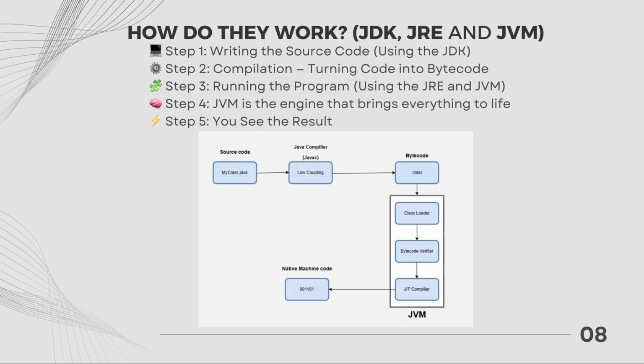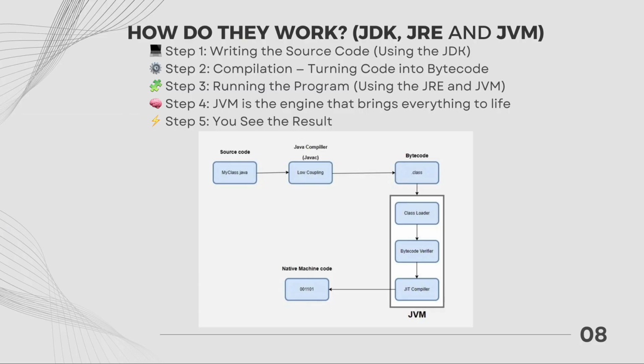It includes everything you need to develop software, as we discussed earlier. So when you open your IDE like Eclipse or IntelliJ and start typing your program, you're working with the JDK. The file saved as, for example, HelloWorld.java is called source code. It's written in human readable Java syntax.